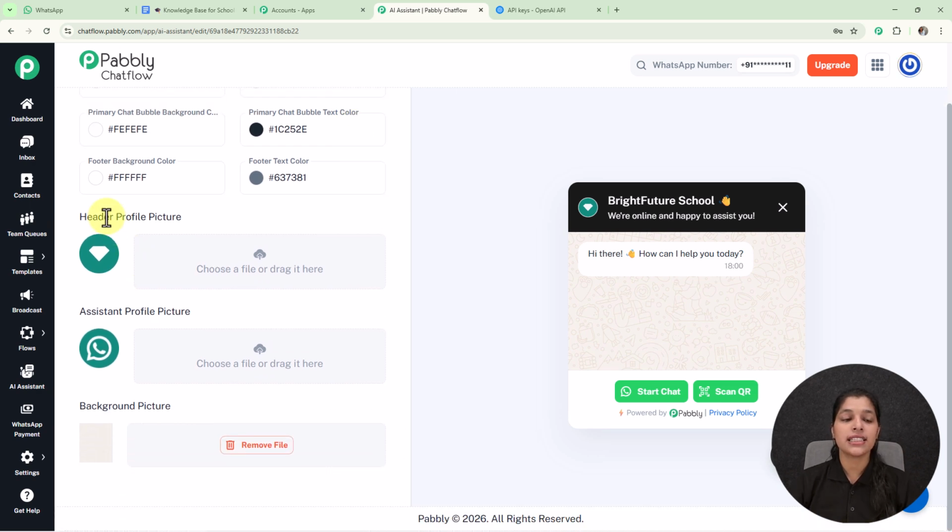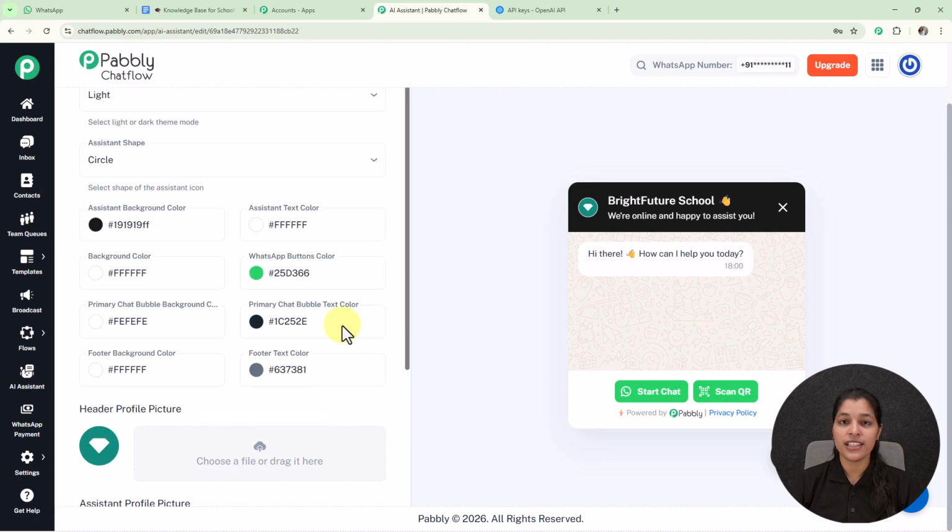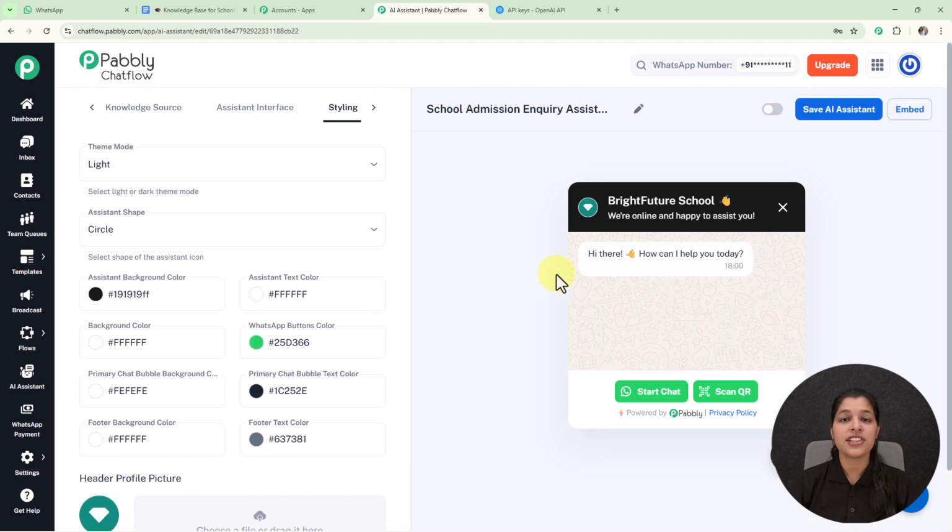So likewise you can modify the coloring of many properties of your AI assistant. And now we are getting these fields for entering the header profile picture, assistant profile picture, and background picture. So if you want to provide any kind of these profiles, then you can provide it over here. So with this we are done with the creation of our AI assistant. Now we just have to enable it by activating this toggle.